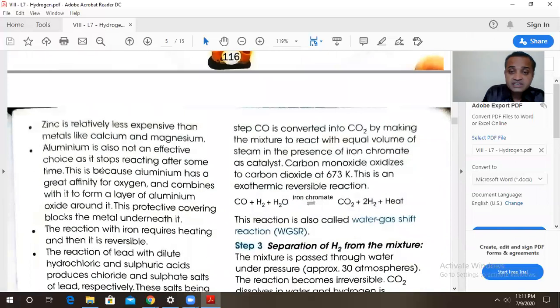Then zinc is less expensive than calcium and magnesium. Less expensive, a bit cheaper. Then aluminium is not an effective choice as it stops reacting after some time. It does not liberate hydrogen so easily because it has more affinity for oxygen. So what happens? Aluminium reacts with oxygen and forms an oxide layer around it. And so when an oxide layer is formed around aluminium, it will not react with the acids. And therefore aluminium is also not preferred.